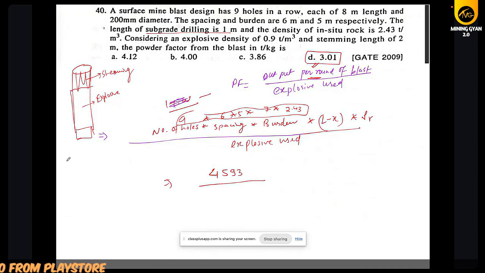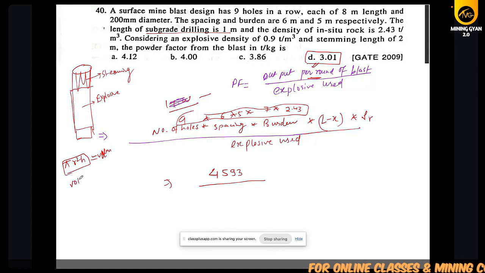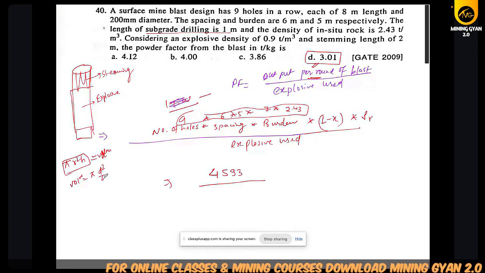So I told you this is a cylinder. So the volume of a cylinder is pi r square. But here the volume will be pi d square by 4 and L equivalent.